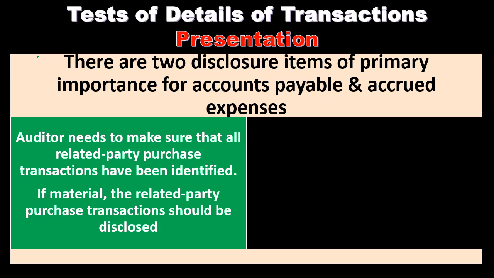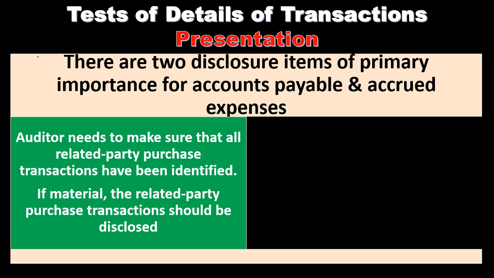There are two disclosure items of primary importance for accounts payable and accrued expenses with regards to presentation. Auditor needs to make sure that all related party purchase transactions have been identified. So remember, whenever we have related party transactions, we could think of a related party such as a subsidiary or something like that. Then we have issues because we're concerned that there's not an arm's length transaction.